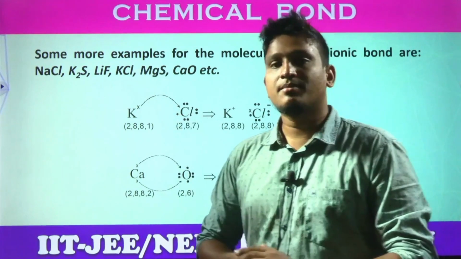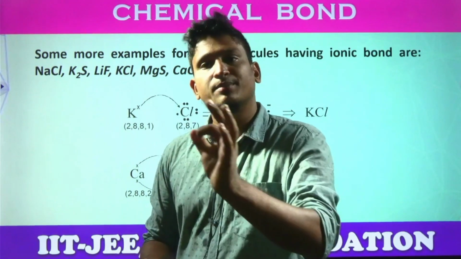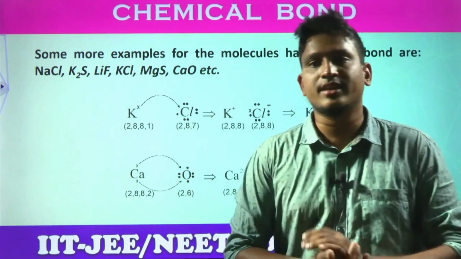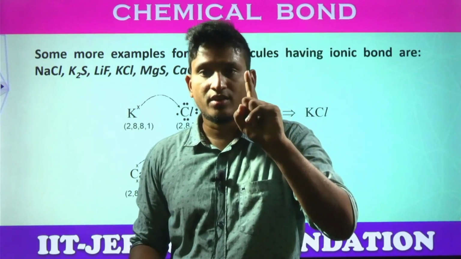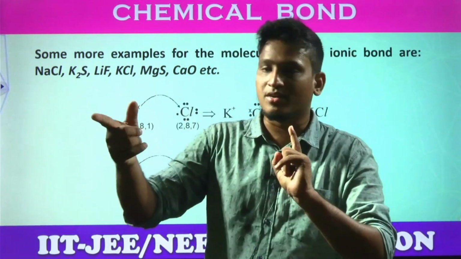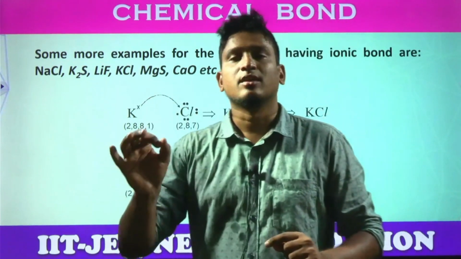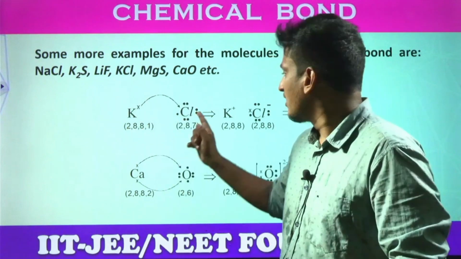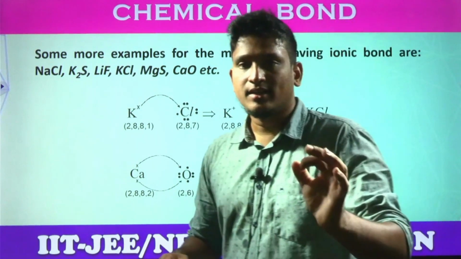Chlorine, atomic number 17. Its configuration is 1s2, 2s2, 2p6, 3s2, 3p5, or the general 2, 8, 7. Already 7 electrons are there in the valence shell. How many more electrons does it need? 1 electron only. Potassium wants to lose 1 electron, so the electron of potassium was lost and it is gained by the chlorine.